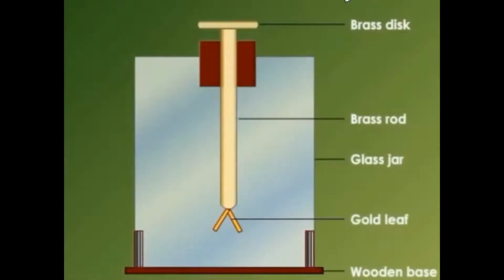The gold leaf electroscope. This is the complete assembly of a gold leaf electroscope. Here you can see that there is a brass disc, this is a brass rod, and these are the gold leaves. Instead of this brass disc and brass rod, you can use any other type of metal disc or metal rod. Everything is enclosed inside a glass container. Now, these are the gold leaves. They are very thin and lightweight because when a force acts on them, they must easily move.